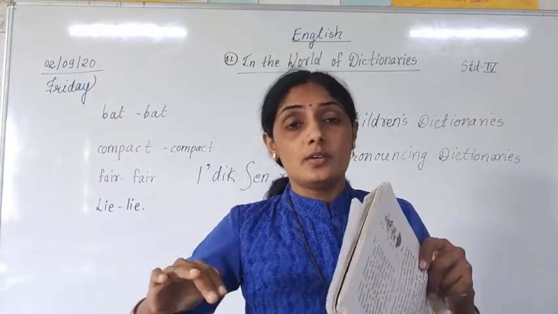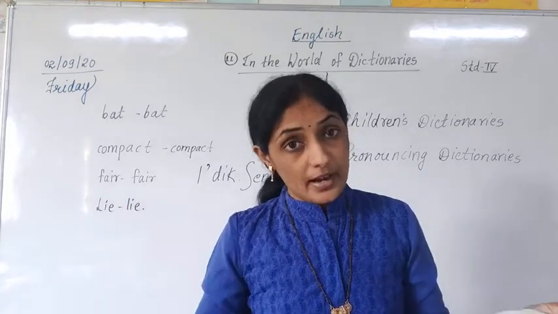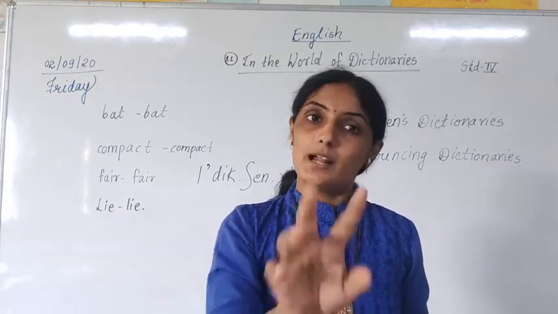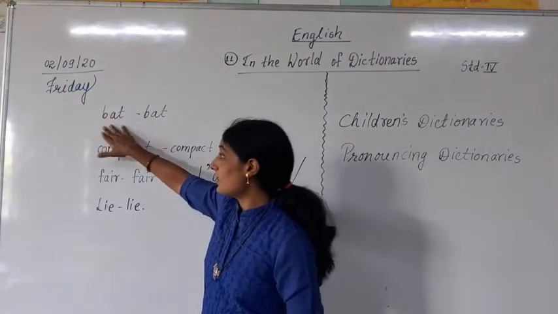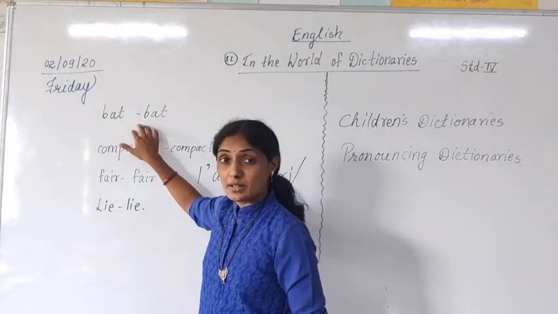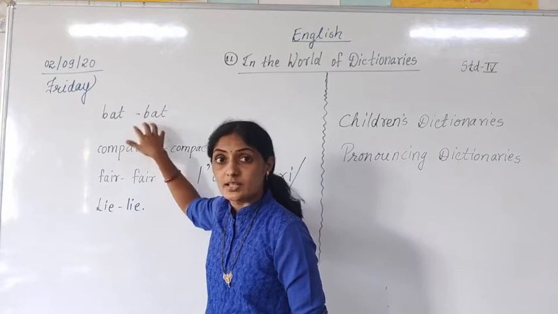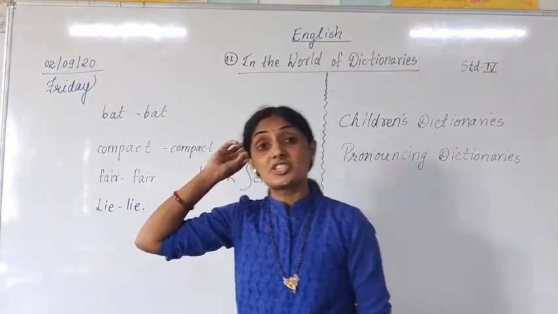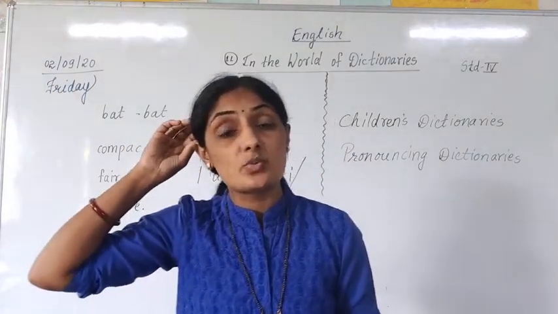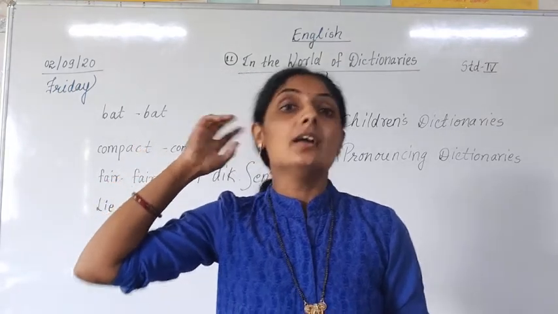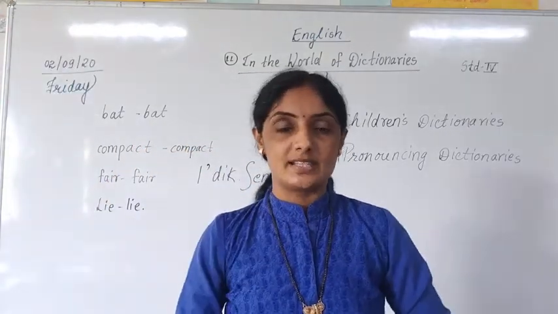Words are different but meaning is the same. Correct? Earlier, words were the same but meanings were different. Here words are different but meaning is the same. Understood? We are going to study dictionaries of synonyms. Synonyms means similar meaning words. Words will be different but meaning will be the same.